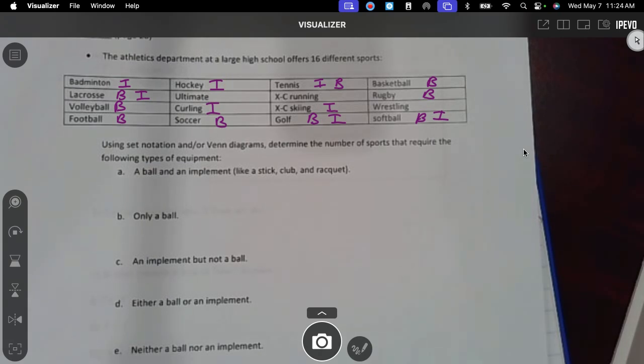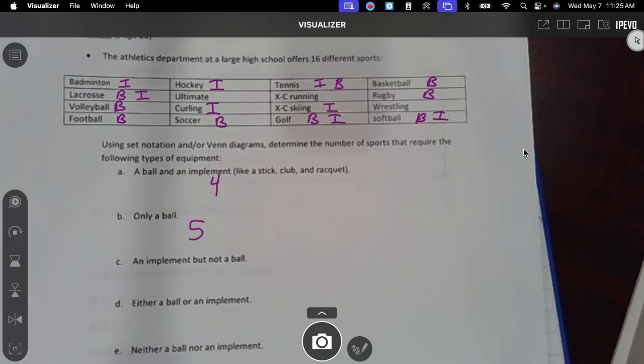So, determine the number of sports. It doesn't want me to list which sports, although we can, that have the following types of equipment: both the ball and the implement. 1, 2, 3, 4. Did we get 4? Okay, there we go. With the letters? Yeah, I don't know why I didn't think to do that. Okay, only a ball. So it's 1, 2, 3, 4, 5.